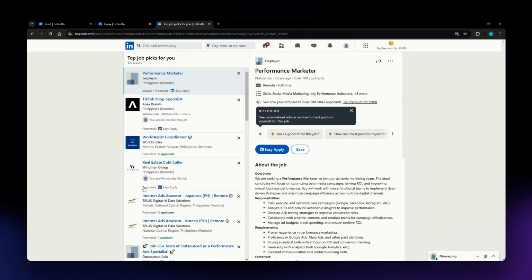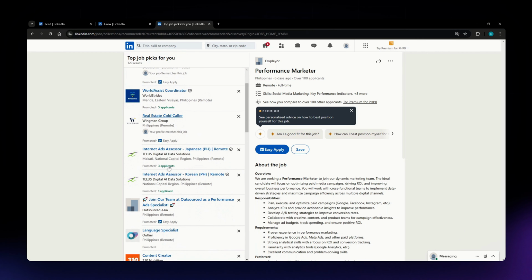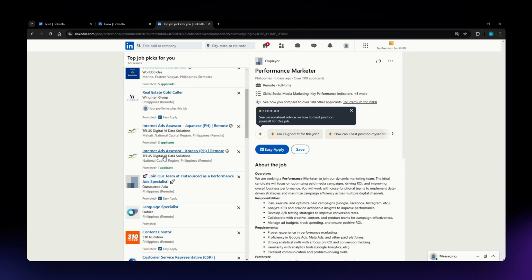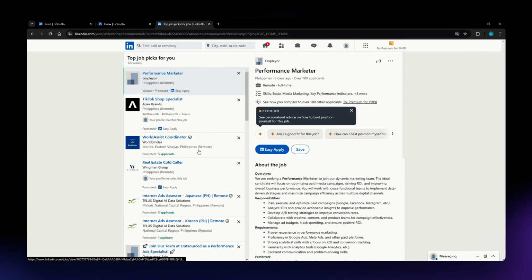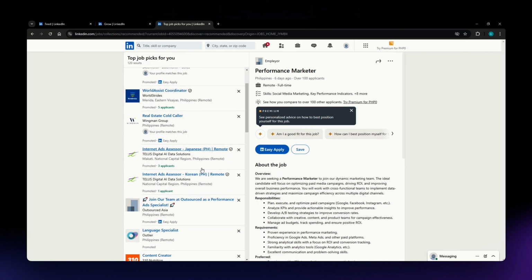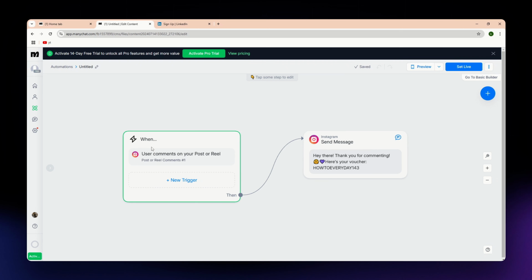For LinkedIn, it allows personalized outreach and networking in a professional setting. So it is good for organic one-on-one connections with industry professionals, potential clients, and also partners. So you just need to go into the job posting page and then just pick a lead or a job posting that relates to you. So ManyChat helps automate engagement across multiple social platforms, while LinkedIn enables targeted personal connections with professionals.